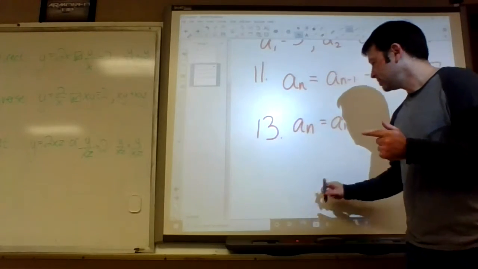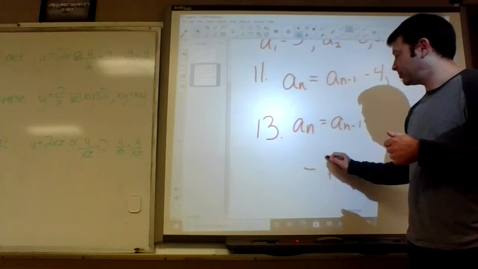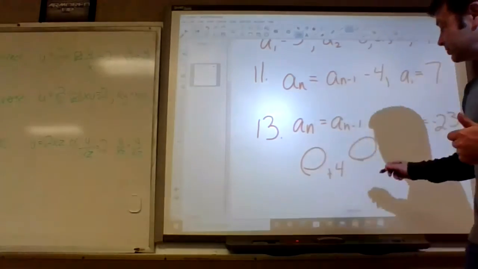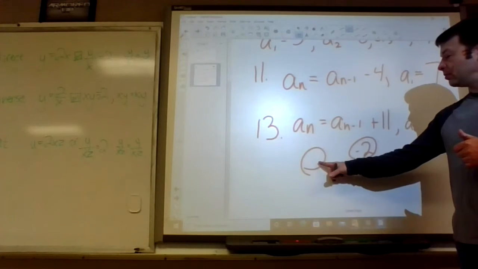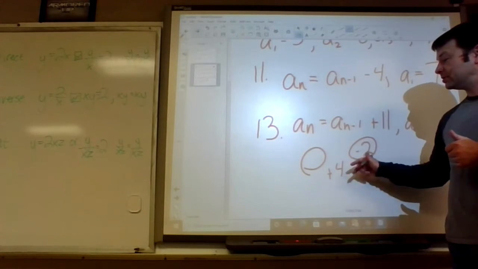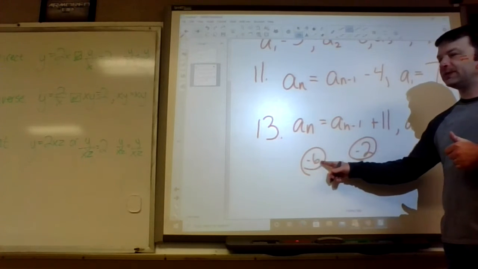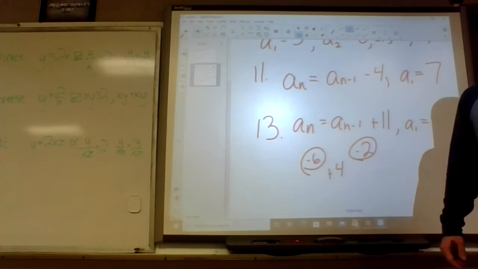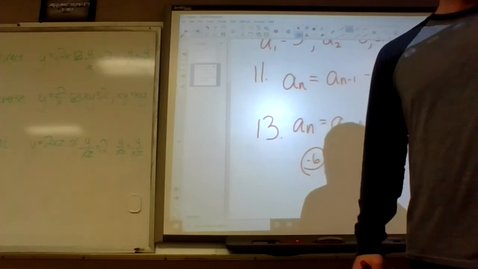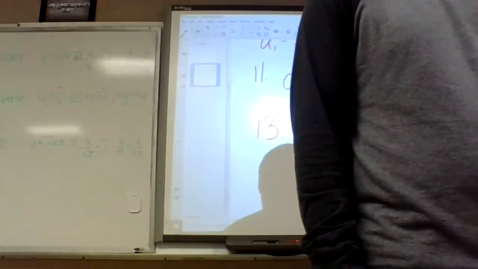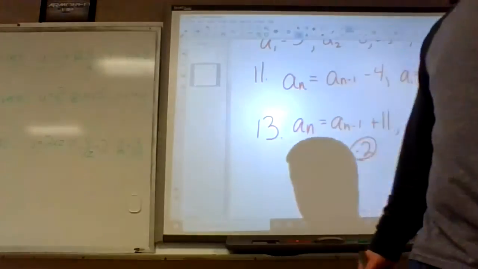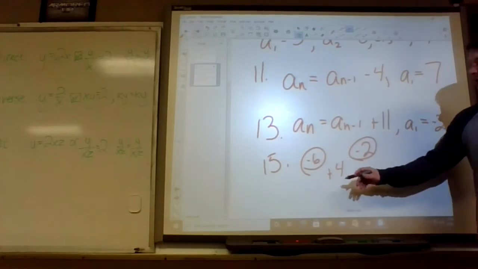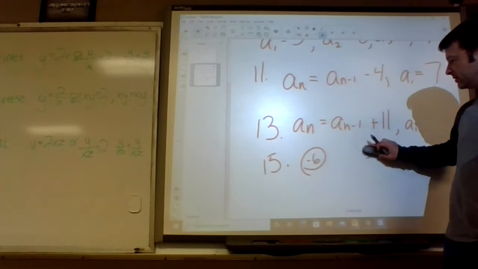We're going backwards. What plus 4 is negative 2? The 20th term must have been negative 6, like negative 2 minus 4. Go backwards. Negative 6 was the 20th term.